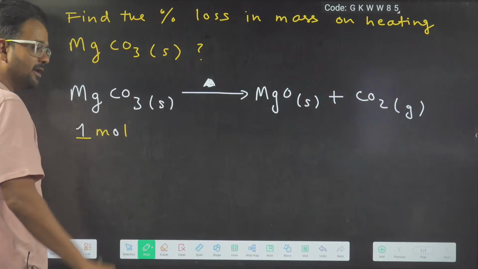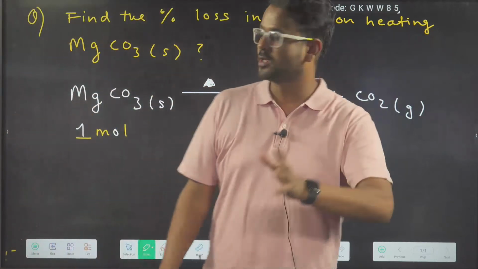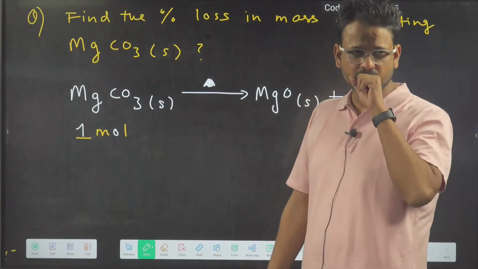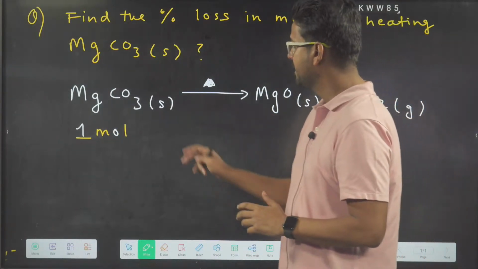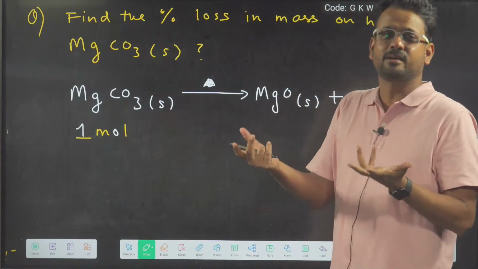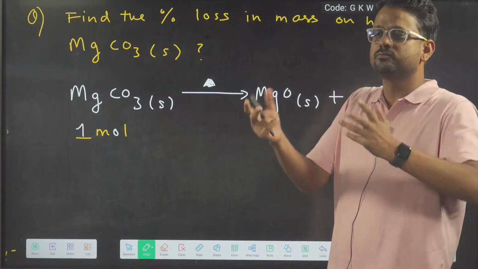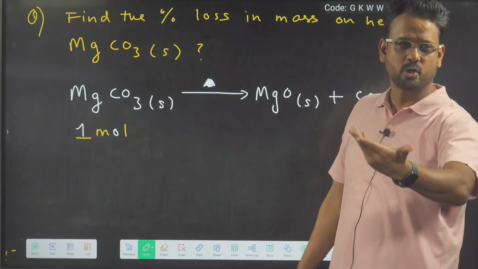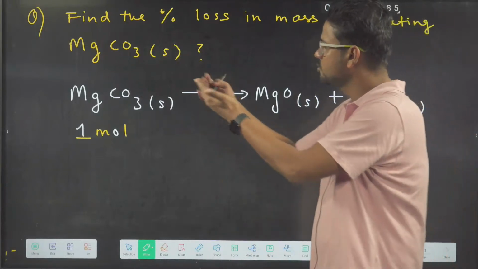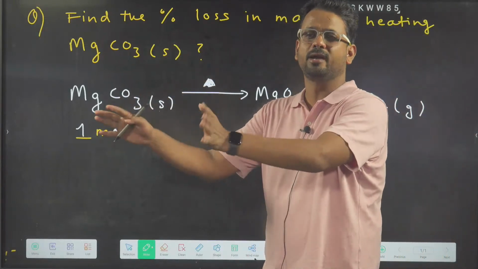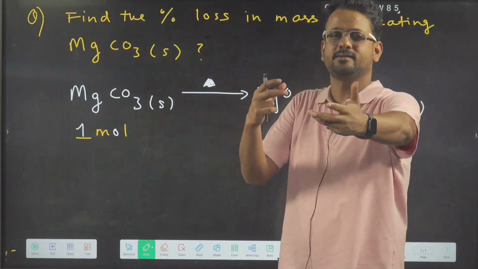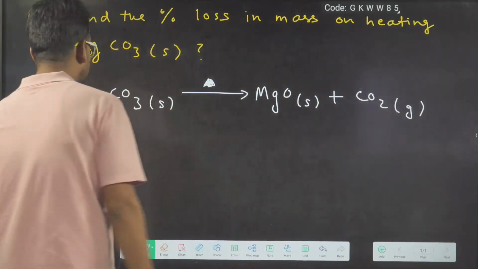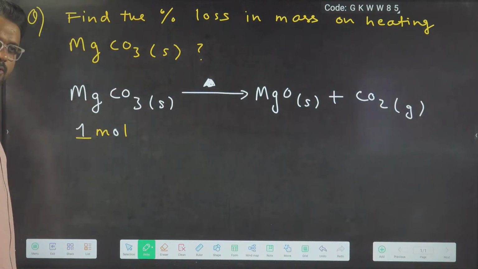Now, I remember it very well. Some of you yesterday had a doubt in this: sir, from where did this 1 mole come? Because this 1 mole is nothing but an assumption. We have to assume because we are calculating the percentage over here. Now, percentage is like a ratio. So you can assume 1 mole, 2 mole, 3 mole, 10 mole, 1000 mole. But as I said, let us assume some cube number. So initially I said that let's say we have 1 mole of magnesium carbonate.